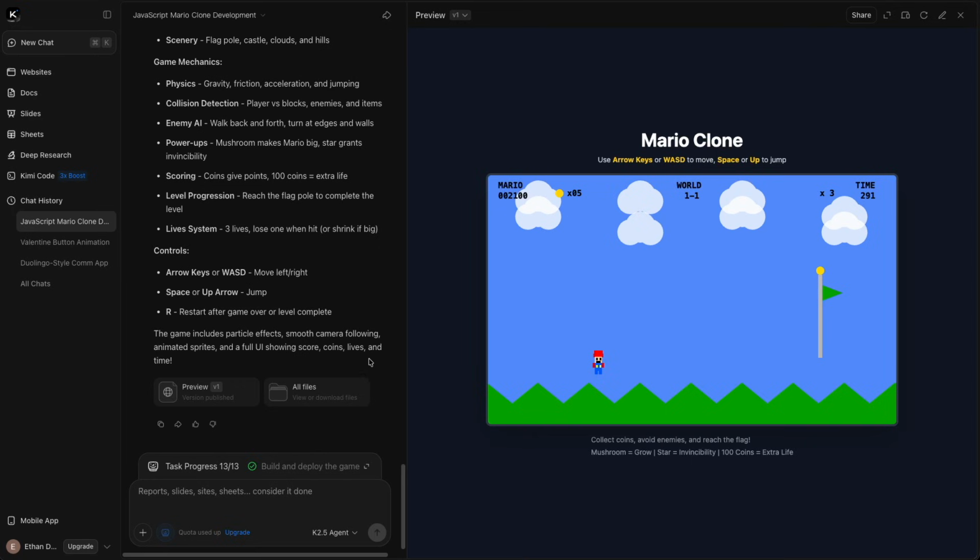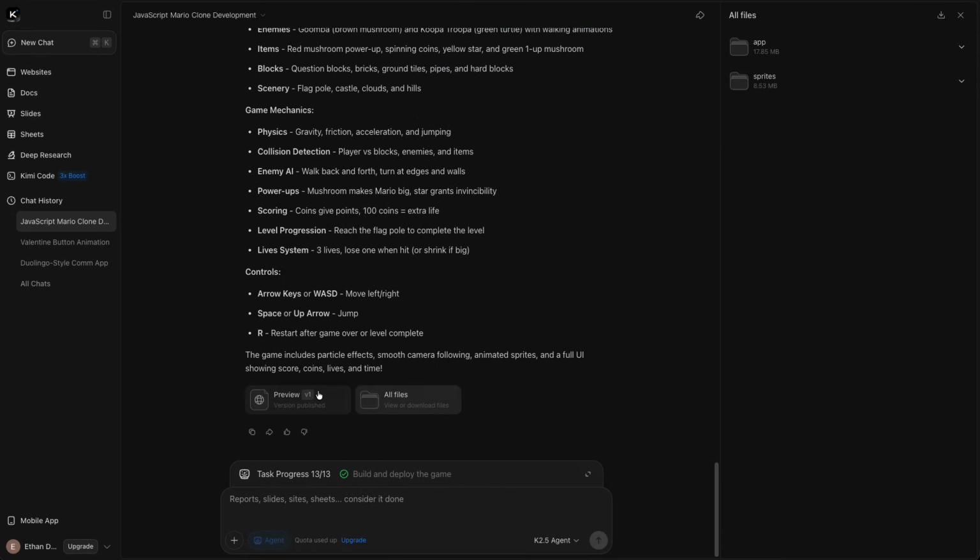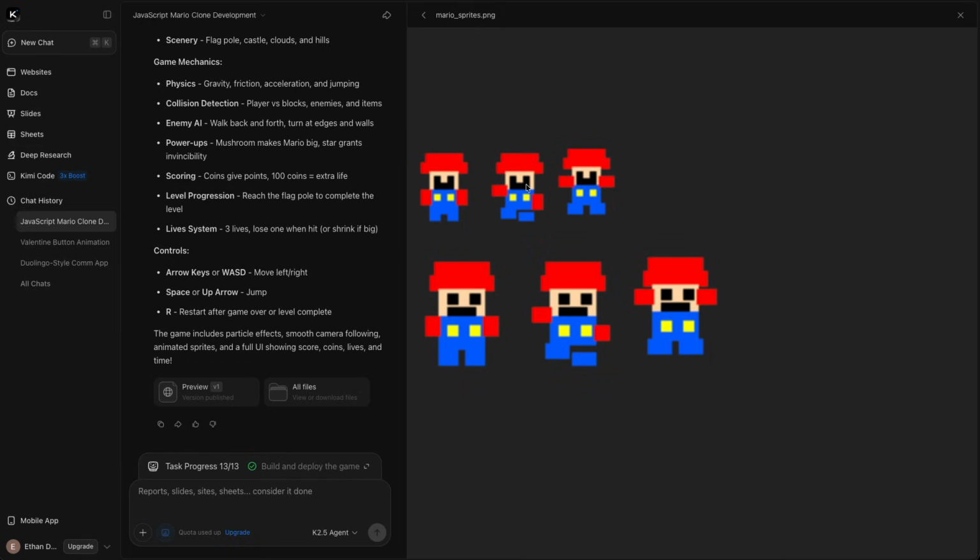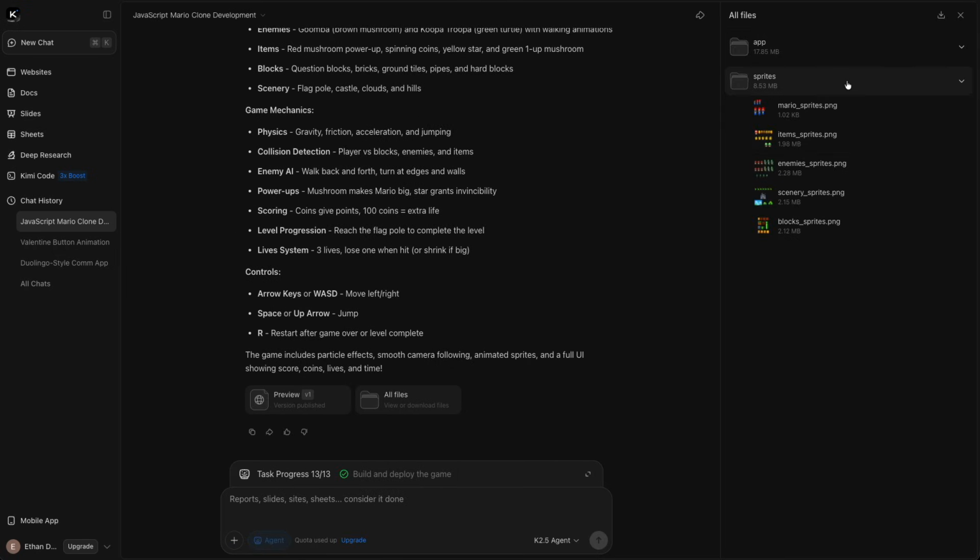But before we do that, let's actually have a look at all the sprites it created. So if we go into all of the files, look at our sprites or Mario sprites, it has done a little animation. So there's a bonus there. It's got probably a jump and maybe that's the jump and that's a running one. It's obviously looking straight to the camera, and here's big Mario. So here's your running and here's your jumping. So that's a definite sprite animation. So I'm going to have to give it a bonus point for that. Let's have a look at the other sprites.